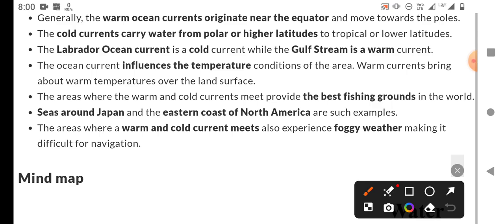The areas where warm and cold currents meet also experience foggy weather, making navigation difficult, because of the high moisture available in the atmosphere. It means the navigational process will be difficult during the movement of shipping on the ocean.